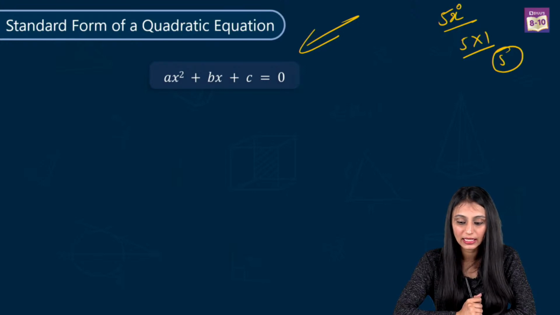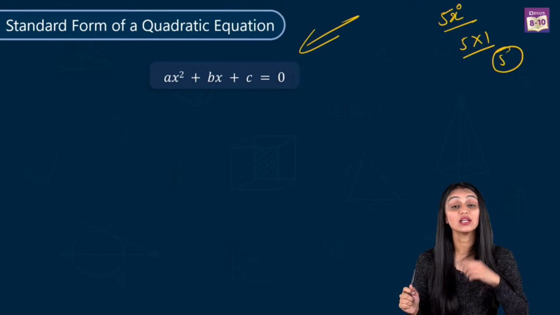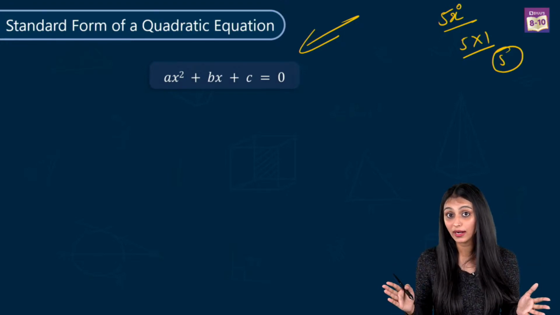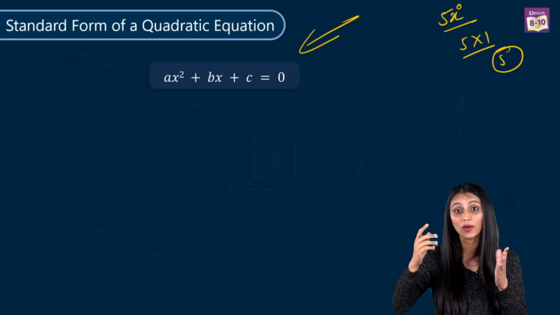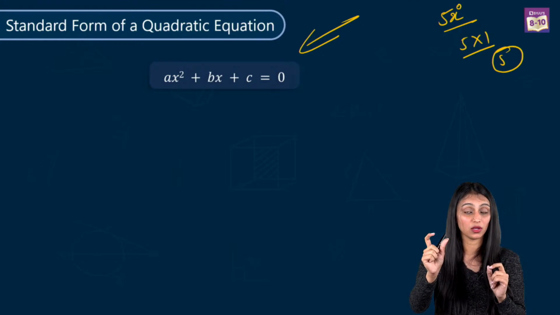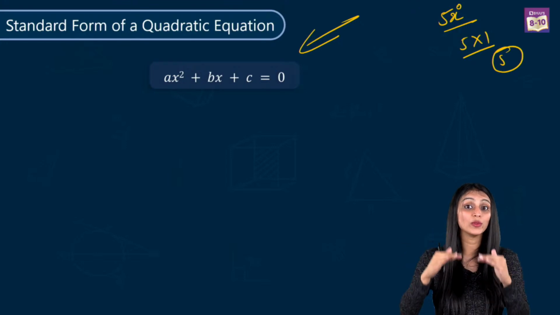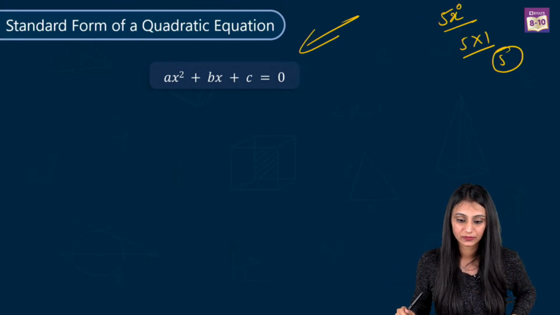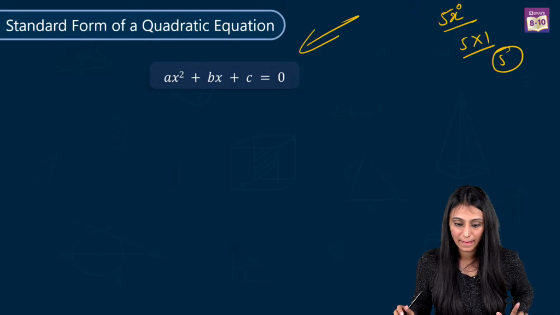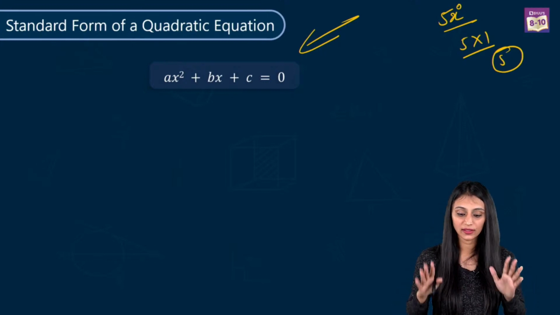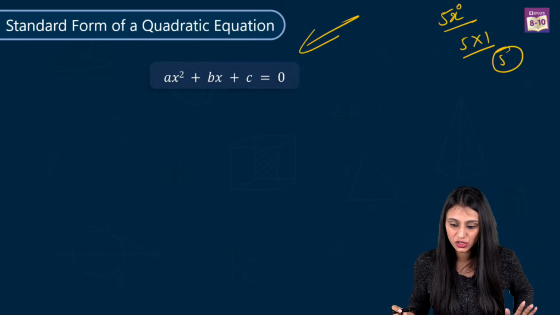Abhinav, only a cannot be 0. Yes, because if a is 0, then it will no more be quadratic, because a multiplied by x square, that entire term would be 0. Then obviously there is no term with a degree 2, right? Yes. All right. So I think I have answered all of your questions.